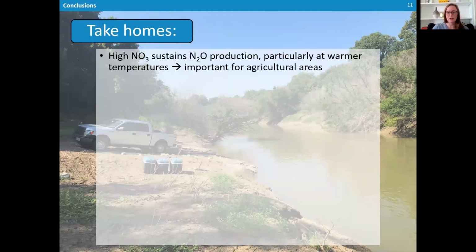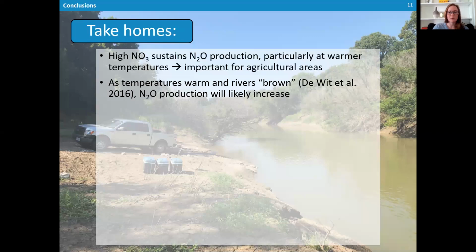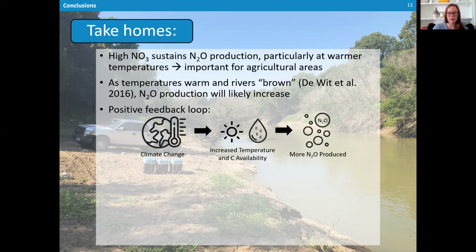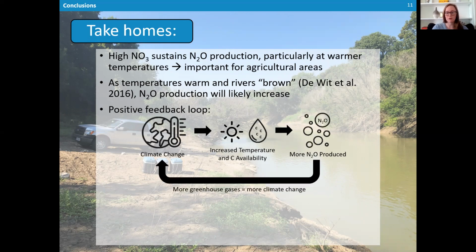Well, one, high nitrate concentrations can sustain N2O production, particularly at warmer temperatures. This has important implications for agricultural areas where N2O production may remain high despite nutrient mitigation efforts that target nitrate. Additionally, as temperatures warm and rivers brown, which means that carbon availability increases, this may drive increased N2O production in rivers and streams. This could then create a positive feedback loop where climate change ends up driving increased temperature and carbon availability in streams, which then results in more N2O production. And then because N2O is a potent greenhouse gas, this could further enhance climate change.